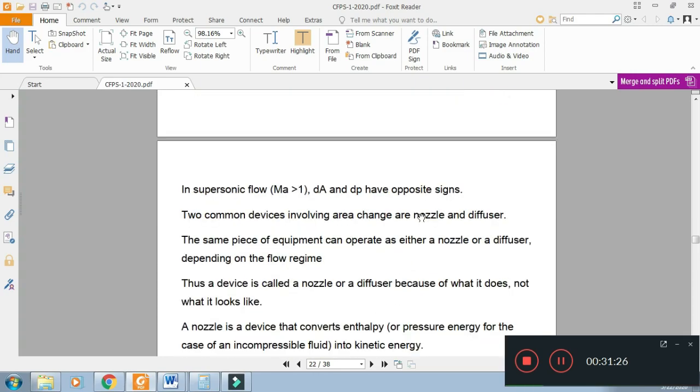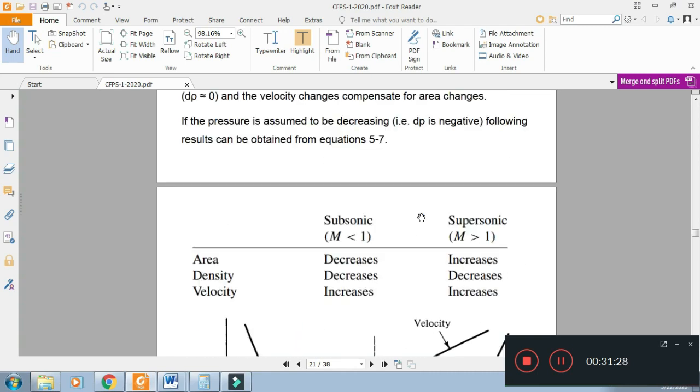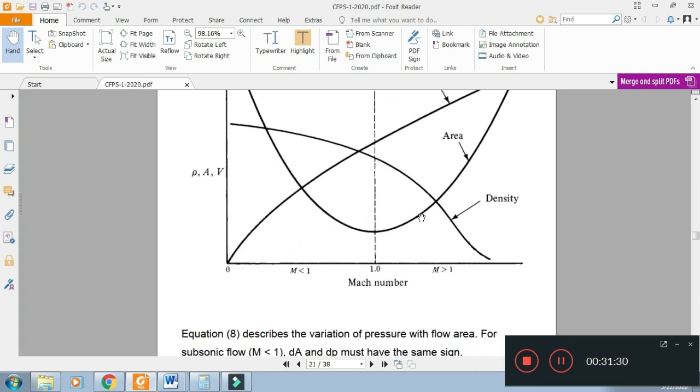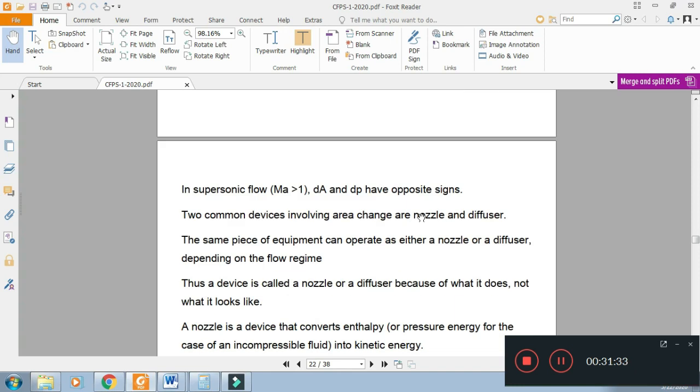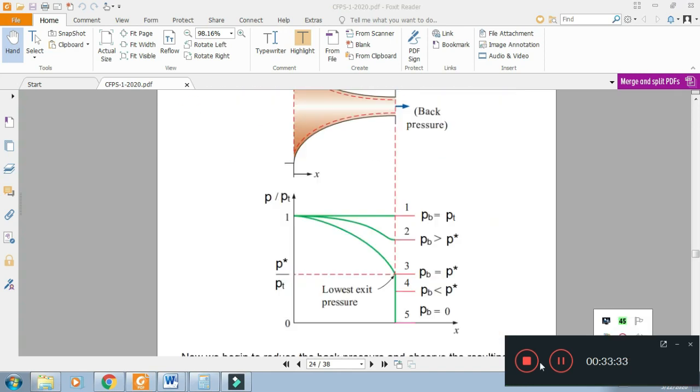So these are the isentropic relations. The isentropic relations are written.